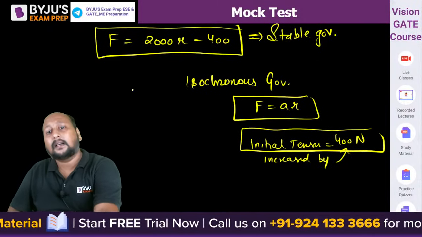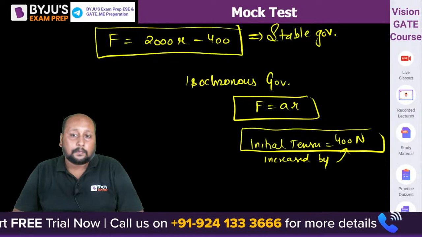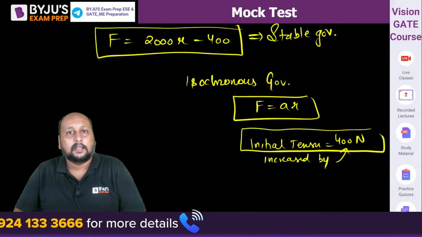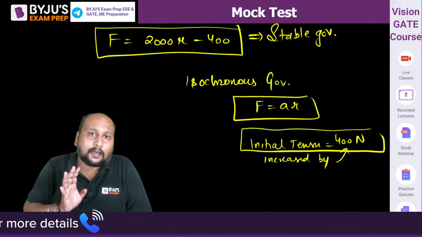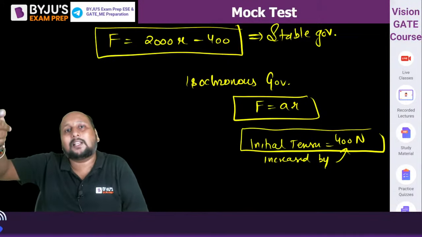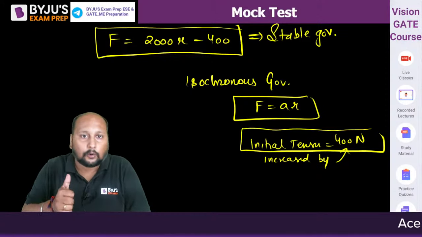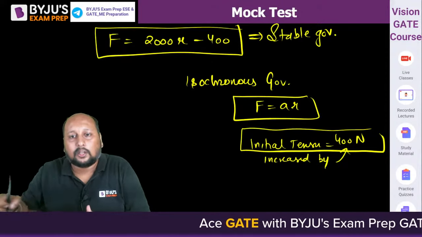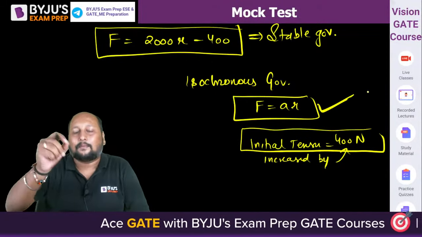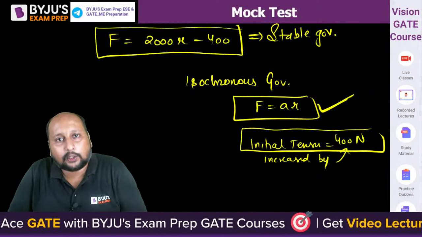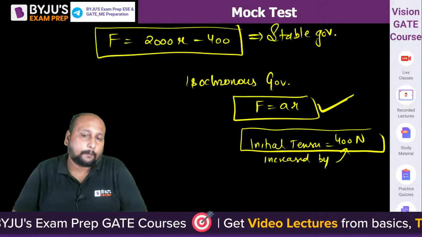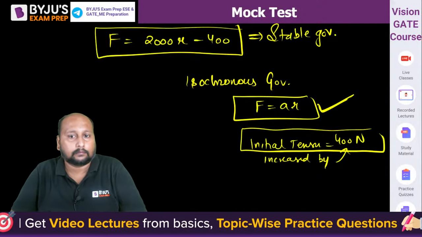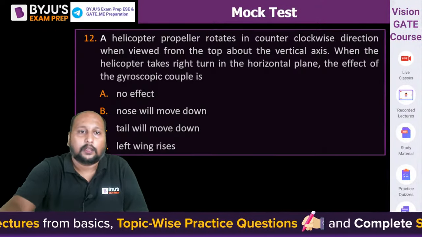Here they are not asking the increase or decrease, they are only saying that initial tension कितना होना चाहिए. But you can get a possible question that if you are having, let's say अगर यहाँ पर होता है F is equal to 2000 R plus 400, then we have to subtract 400 on both the sides. Then we can say initial tension should be decreased by 400 units. Okay, but यहाँ पे क्योंकि minus है, so we have to add 400 on both the sides, then only we'll be getting an isochronous governor format. That means we can say that your initial tension will be increased by 400 units. Clear? All right, clear है? Okay, चलो. This is an easy question.